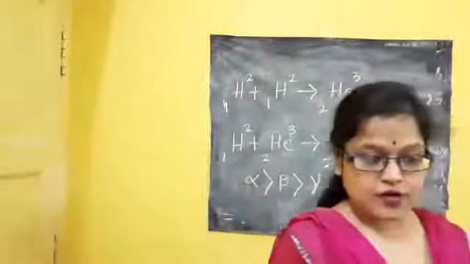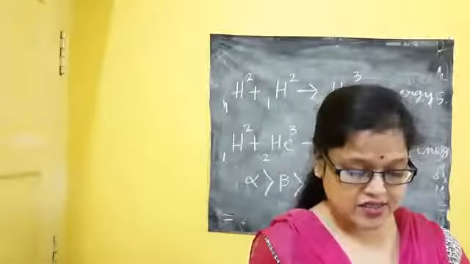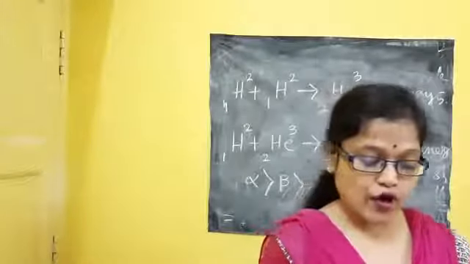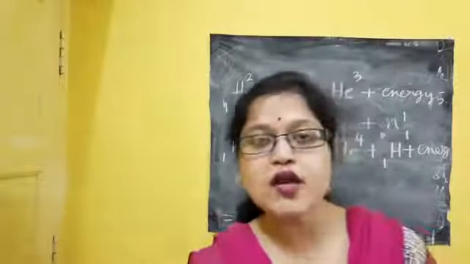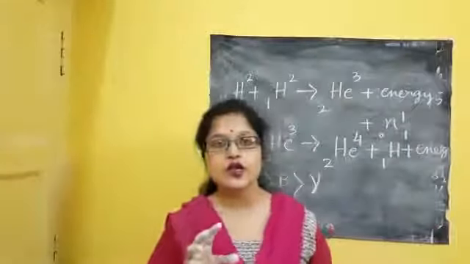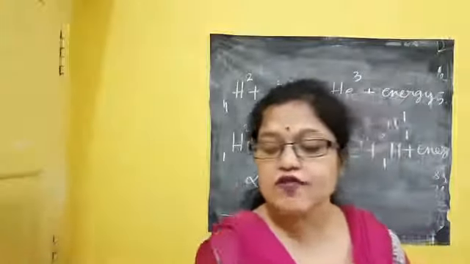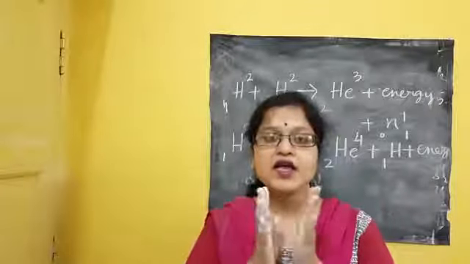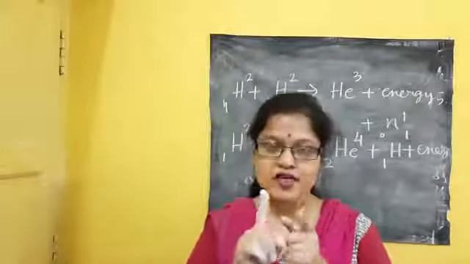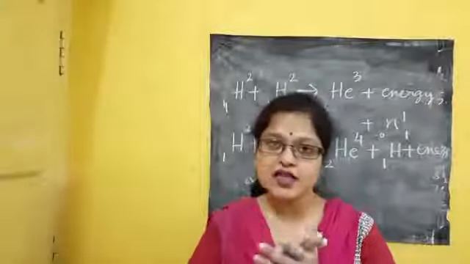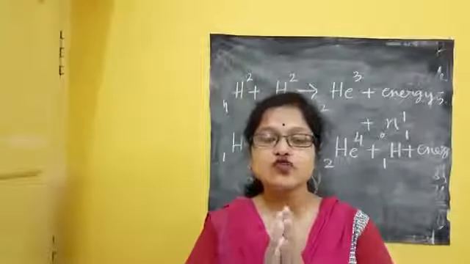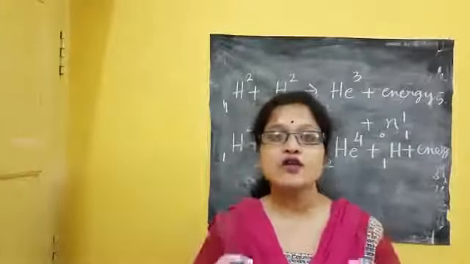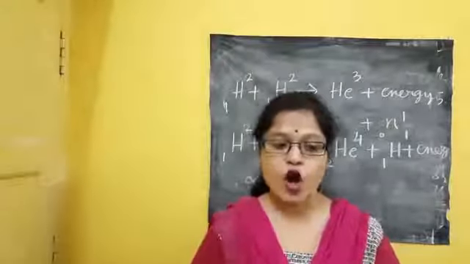Next one is: what does it mean that the binding energy of helium is 28.2 MeV? It means that if the neutrons and protons of helium join together, then they need 28.2 MeV. That is the first thing, and the second thing, you can say that if the neutrons and protons of helium separate from its nucleus, they will release 28.2 MeV of energy.